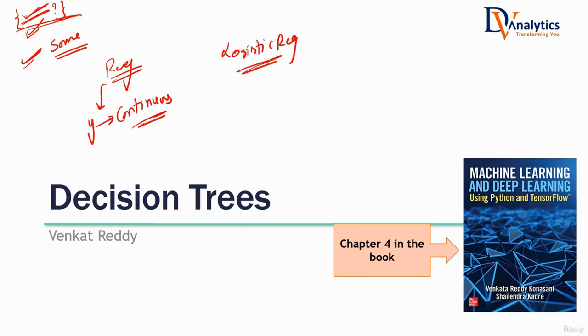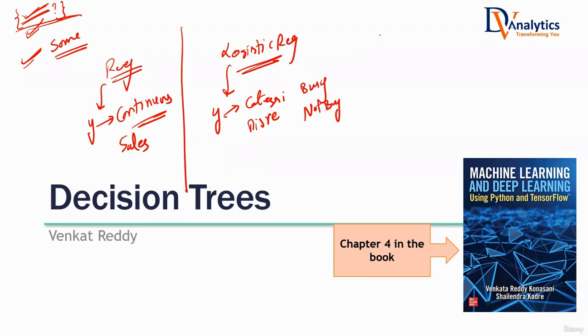Your answer would be, regression is used for predicting a continuous variable as the output target, whereas logistic regression is used when the target variable is categorical or discrete type. You can give some examples. When you are predicting sales, you can use regression. When you are predicting whether a customer will buy the product or not, in these cases you can use logistic regression.